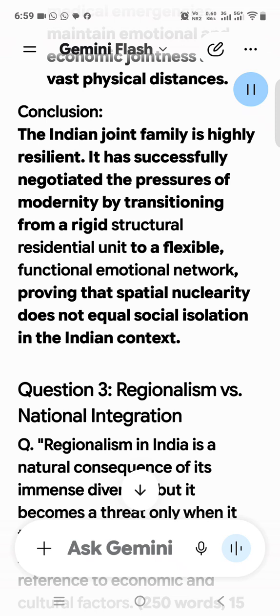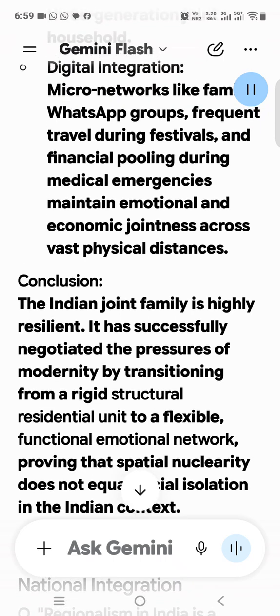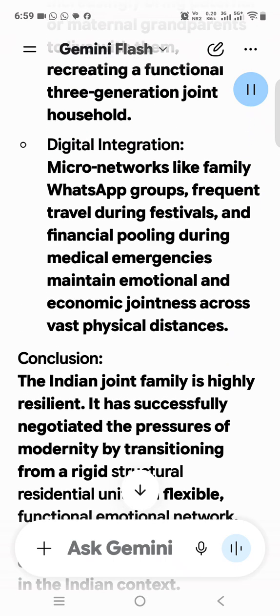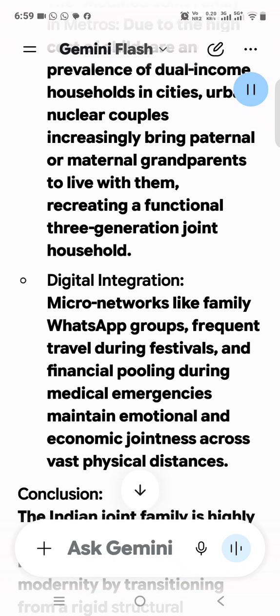Question 2. The resilience of the joint family. Discuss the impact of globalization and urbanization on the institution of the joint family in India. Is the joint family system completely fading away? 250 words, 15 marks. Model answer. The joint family has traditionally been one of the pillars of Indian society, acting as a socio-economic safety net. The dual forces of globalization, promoting individualism and consumerism, and urbanization, causing spatial constraints and migration, have radically altered its structure.